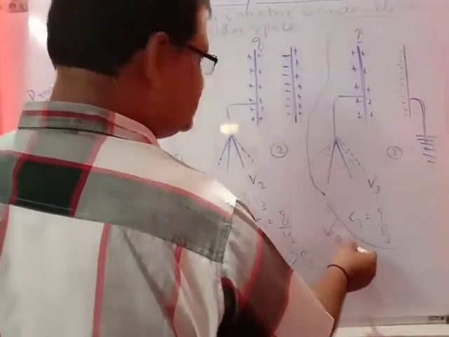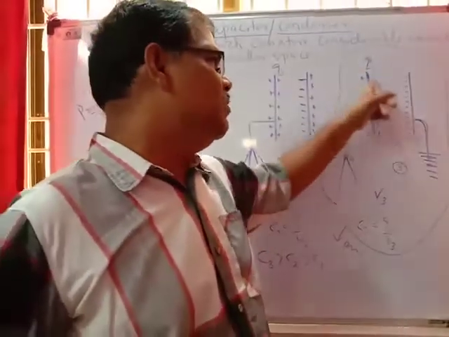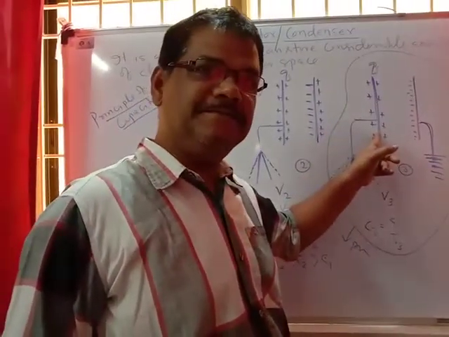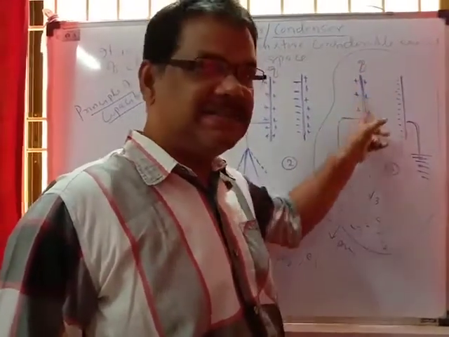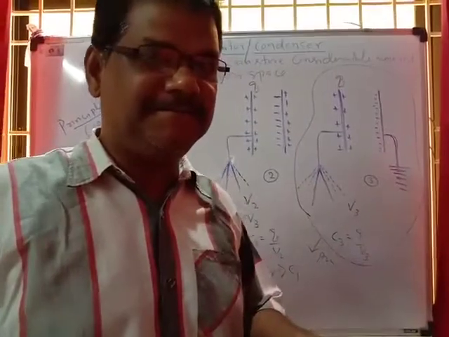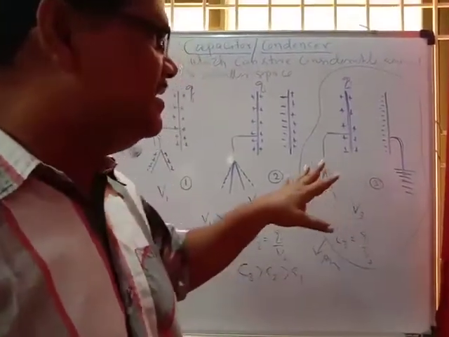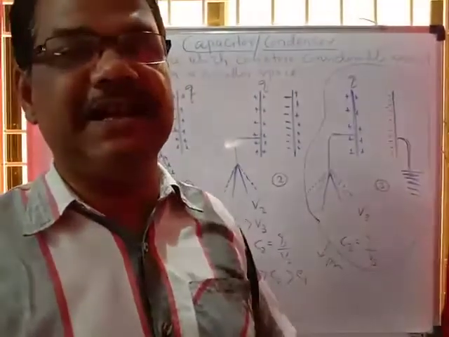So what is the principle of a capacitor? The principle of a capacitor is that whenever a charged plate is kept near an earthed plate, then the capacity of the system increases considerably.